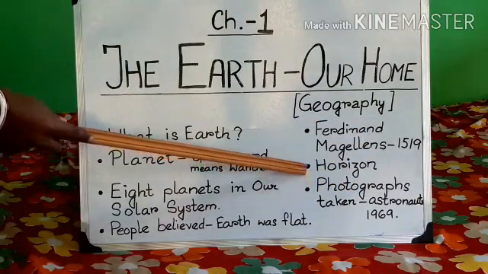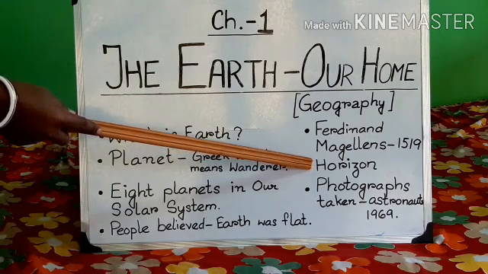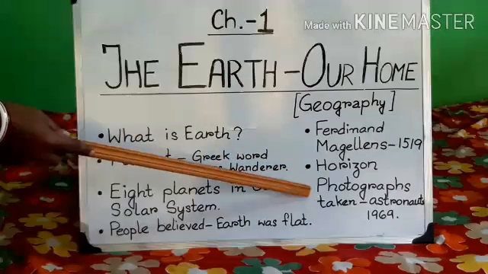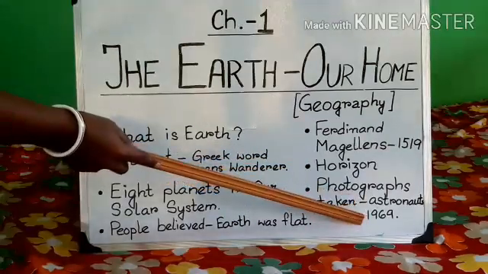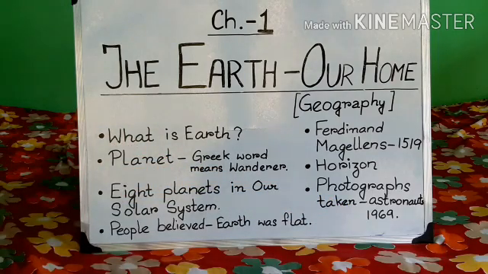We have learnt about the horizon. It is the line where the sky and the earth seem to meet, isn't it? And photographs taken by astronauts in 1969 prove that the earth is round and not flat.